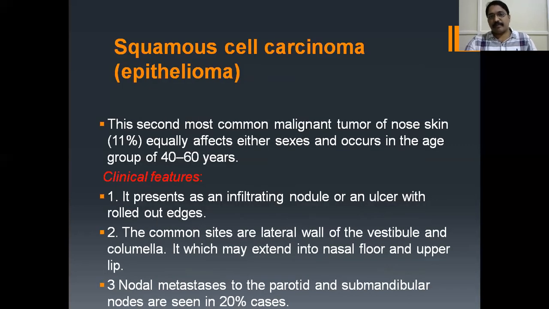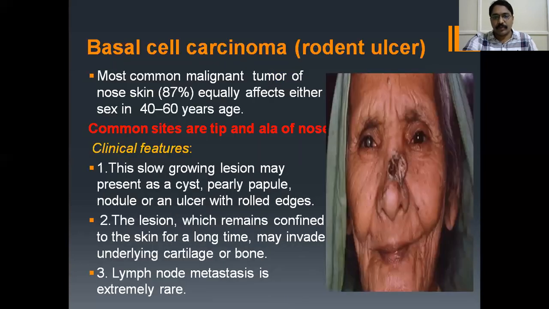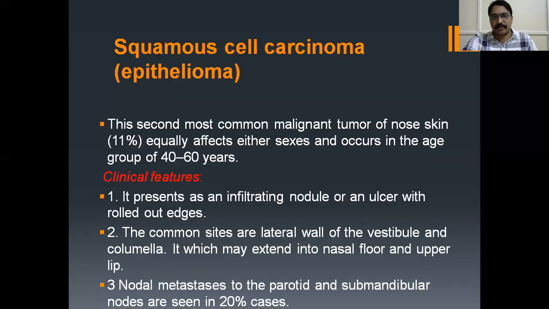Coming to squamous cell carcinoma, or otherwise known as epithelioma. This is the second most common malignant tumor of the nose skin. Equally affects either sexes at the age of 40 to 60 years of age. Presents as infiltrating nodule and ulcer with rolled out edges present here. The common sites are lateral wall of vestibule and columella, which may extend into nasal floor and upper lip. Nodal metastasis to the parotid and submandibular nodes are seen in 20% of the cases. Okay, here nodal metastasis is there. Here lymph node metastasis is extremely rare, okay, in basal cell carcinoma.